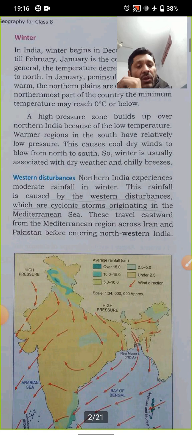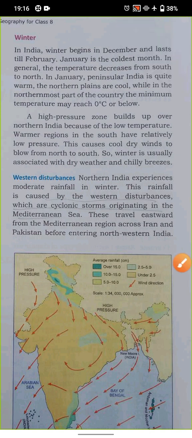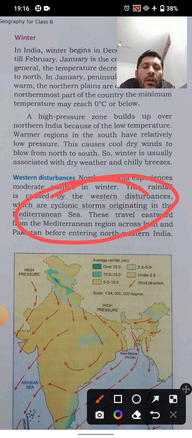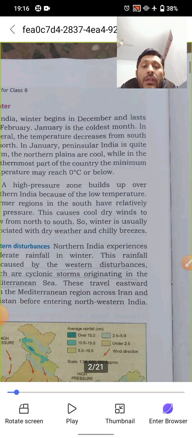Western disturbances. North India experiences a moderate rainfall in winter. This rainfall is caused by the western disturbances. What are western disturbances? Underline. This is an important point. You have to underline this fully, as it is underlined by pencil and it is in the answers also. So western disturbances are cyclonic storms originating in the Mediterranean Sea. These travel eastward from the Mediterranean region across Iran and Pakistan before entering western India.